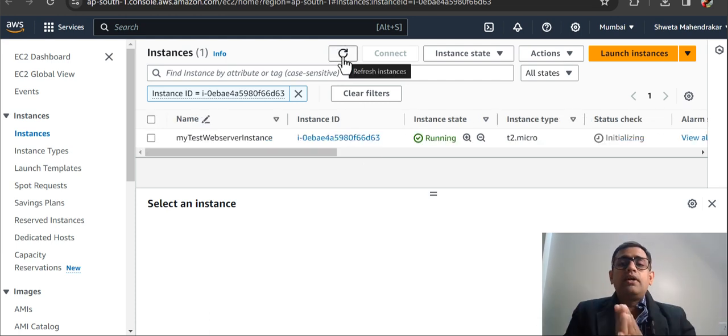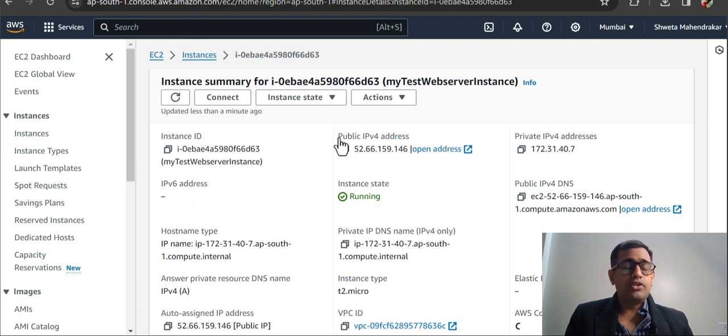Alright, so looks like the status check is still initializing, so I thought I'll just give you a quick tour of what the EC2 instance is all about. So if you see that I have enabled, like I said, the public IPv4 address, and it has given me an IPv4 address from the pool of public IP addresses that Amazon AWS already has. So if I open it, it will not open. There are 2 to 3 reasons for this.